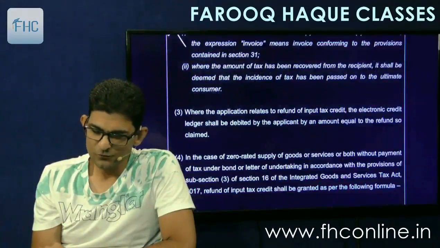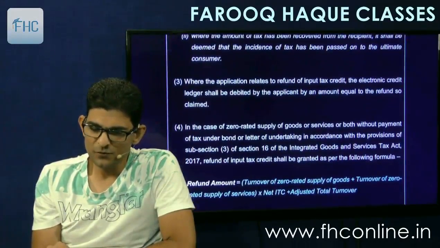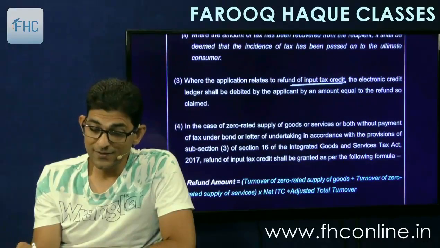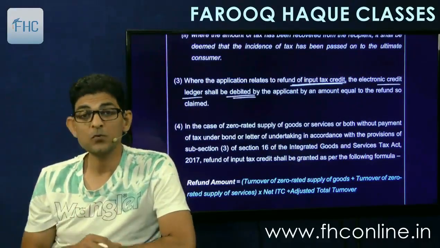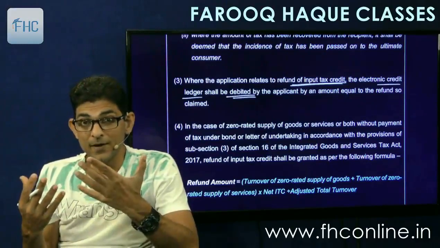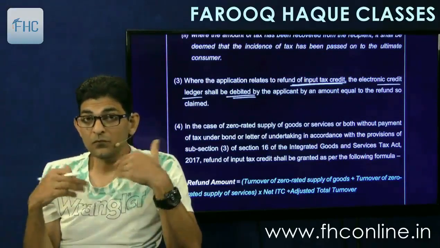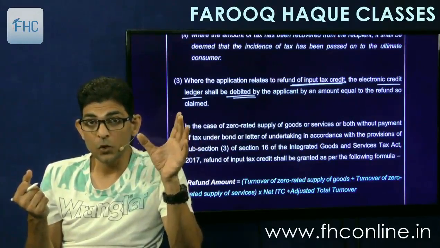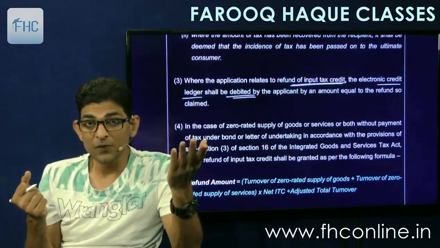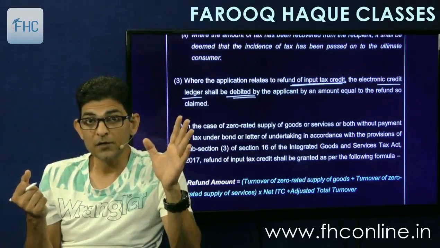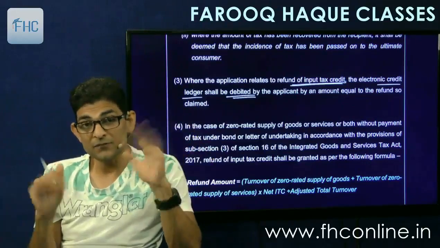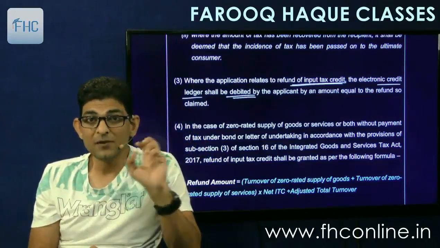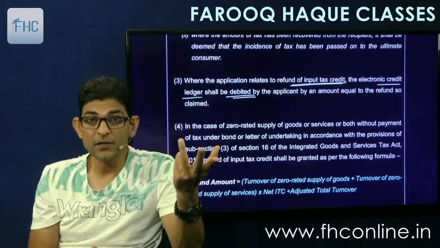Just cut it off. Then where the application relates to refund of input tax credit, the electronic credit ledger has to be debited by the amount equal to the refund claimed. It has not yet been given to you, but when you file a claim, you have to reverse that much credit, means you have to make a debit entry in your electronic credit ledger. So suppose I am claiming refund of 5 lakhs, I will debit 5 lakhs to my electronic credit ledger. And then if I am given 5 lakhs, very good. If I am given only 3 lakhs by the department, then 2 lakhs I will recredit to my electronic credit ledger.